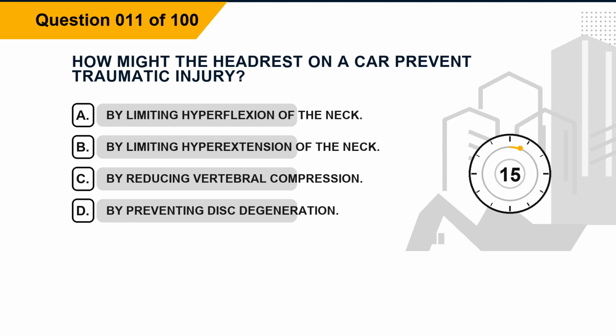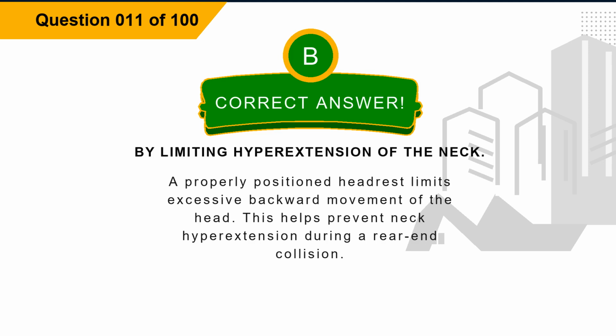Question 11. How might the head rest on a car prevent traumatic injury? Option A, by limiting hyperflexion of the neck. Option B, by limiting hyperextension of the neck. Option C, by reducing vertebral compression. Option D, by preventing disc degeneration. The correct answer is option B, by limiting hyperextension of the neck. Explanation. A properly positioned headrest limits excessive backward movement of the head. This helps prevent neck hyperextension during a rear-end collision.